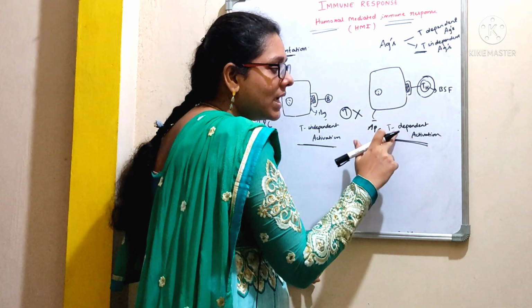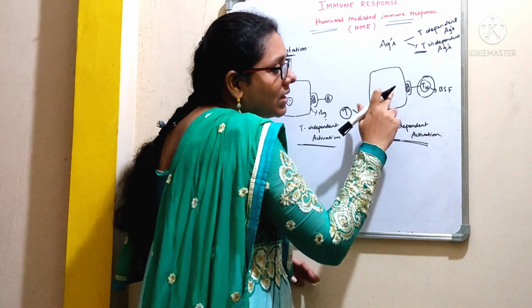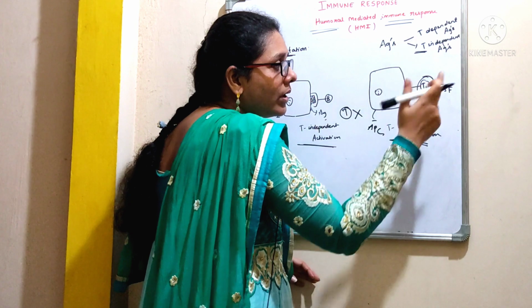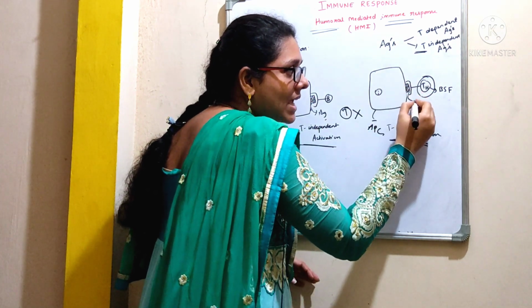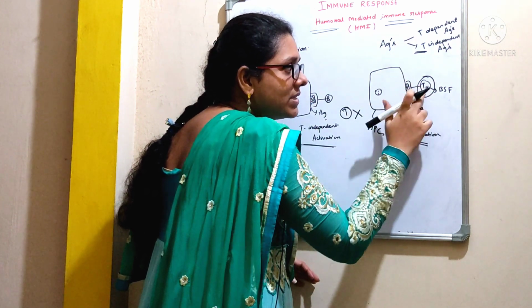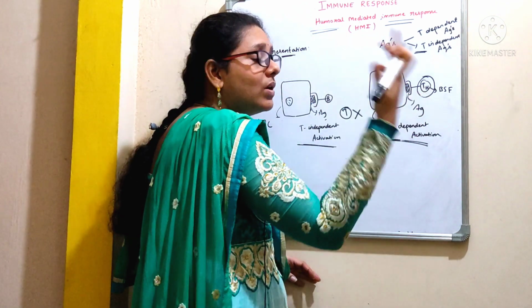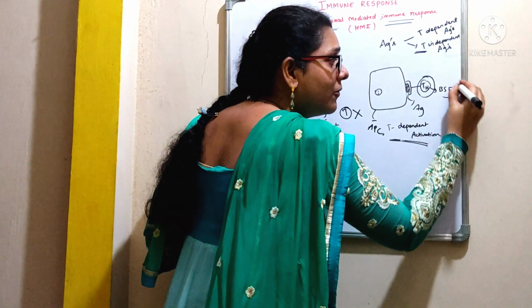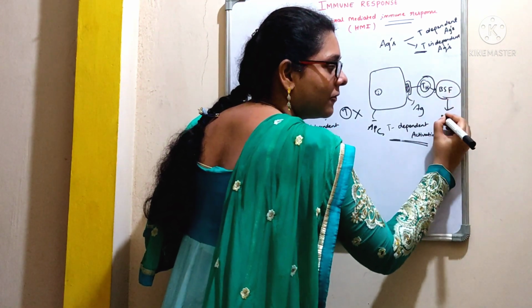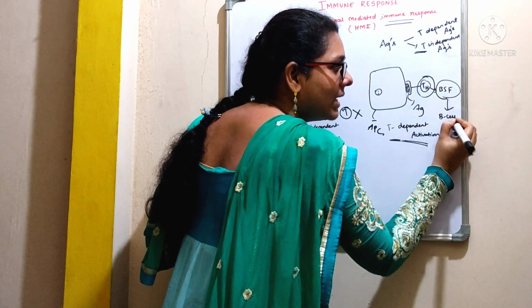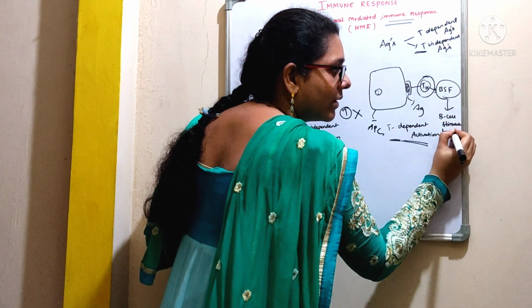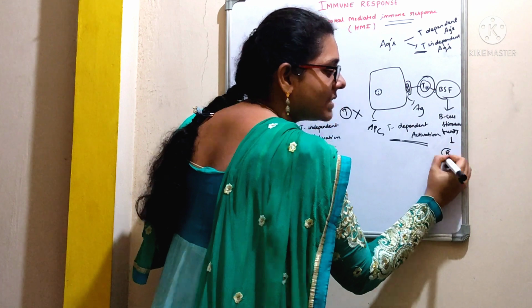See here, in case of T dependent activation, these antigen presenting cells are going to present the antigen. This is the antigen. They present the antigen to the T helper cells, which are going to secrete soluble factors called BSF, which stands for B cell stimulating factor, which activates the B cell.